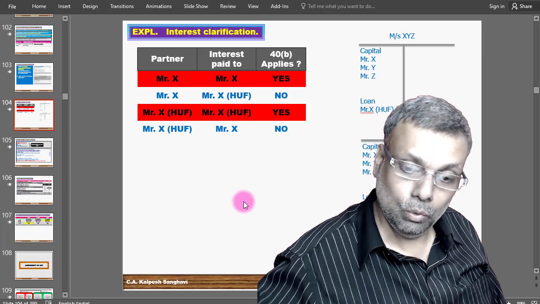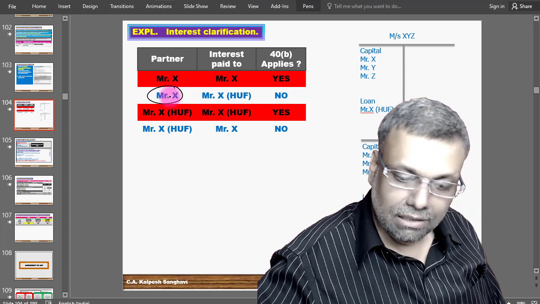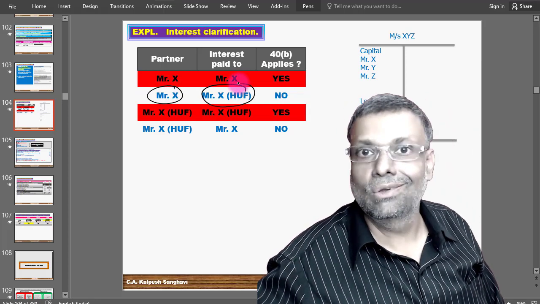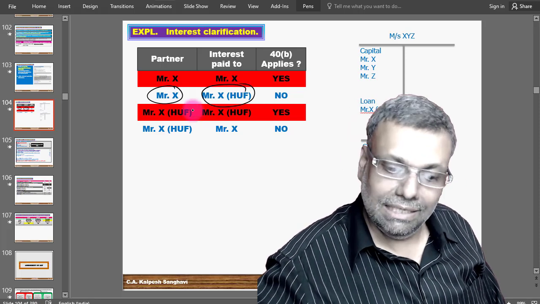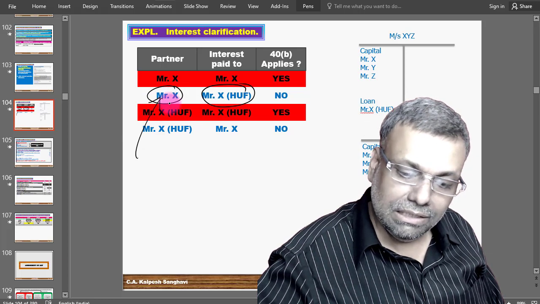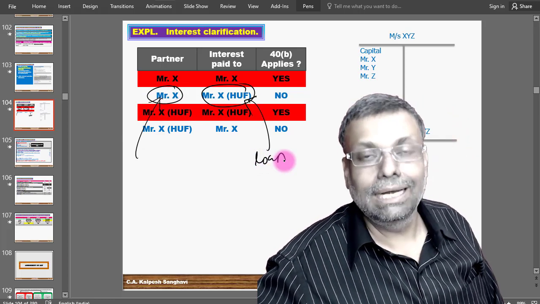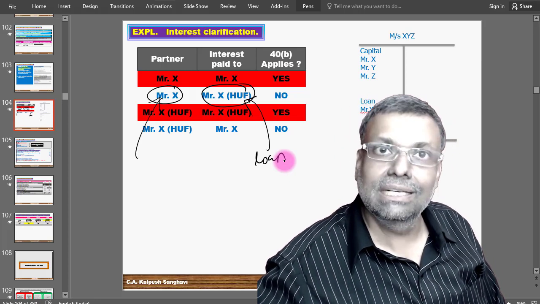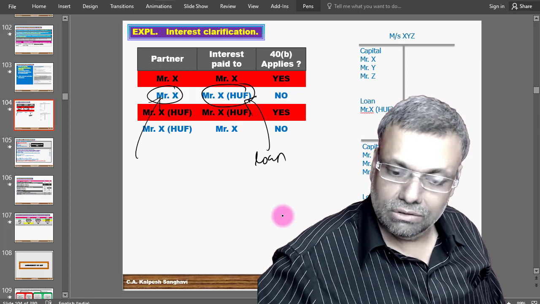When I say interest is paid to someone else, for example, if the partner is X and the interest is paid to X HUF, you will say this is a bogus transaction. No, this is not bogus. We are trying to say that there is a separate transaction: the capital is introduced by X, but X HUF has given a loan. So no transaction is bogus, but it is a separate transaction carried out by X HUF in such a situation.